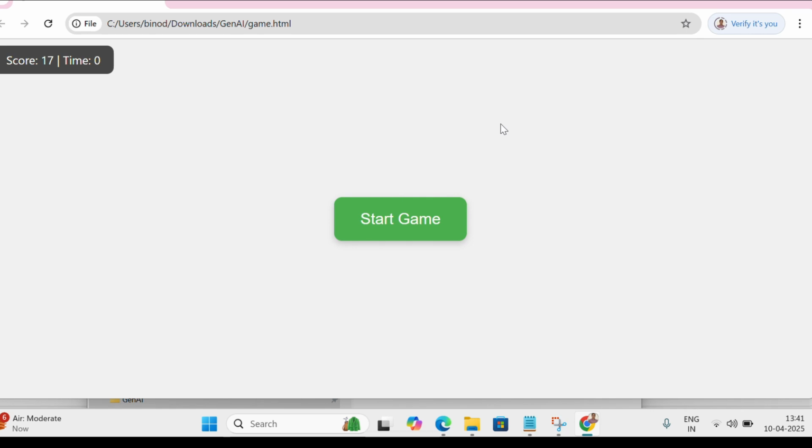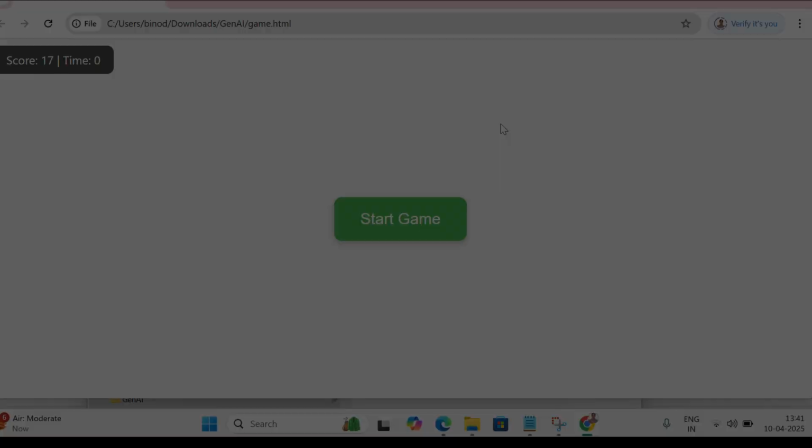We're able to generate our tools for calculating our date of birth. We're able to create a game. So sky is the limit. So we can ask ChatGPT to generate any kind of application that we are interested in, and the code will be generated and we can use it.